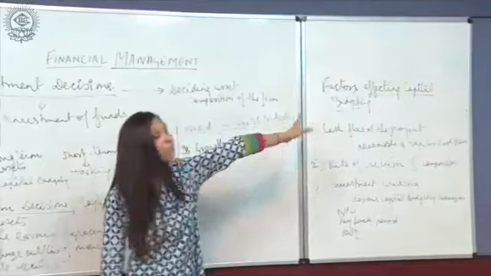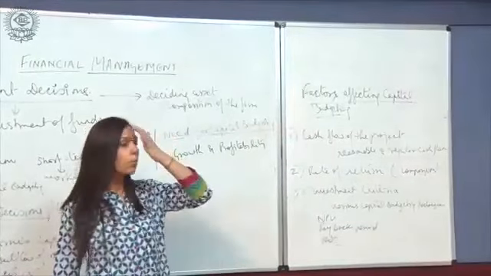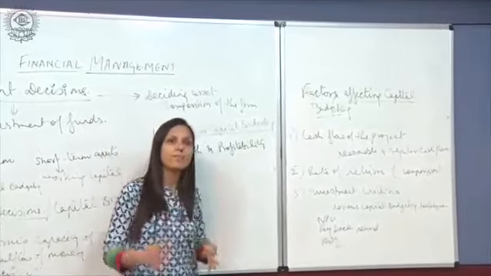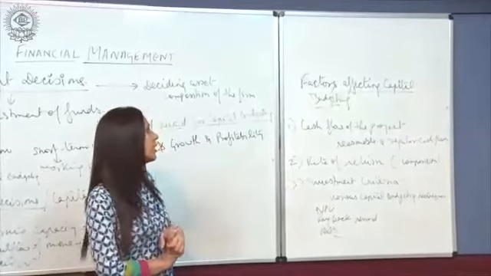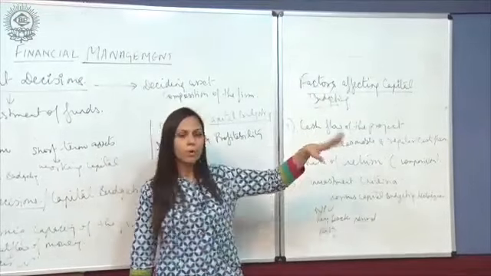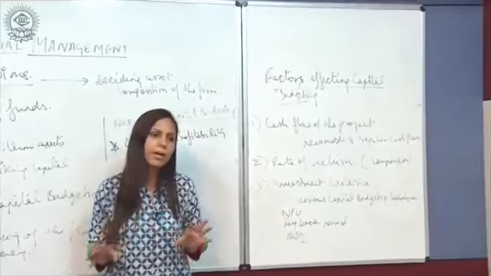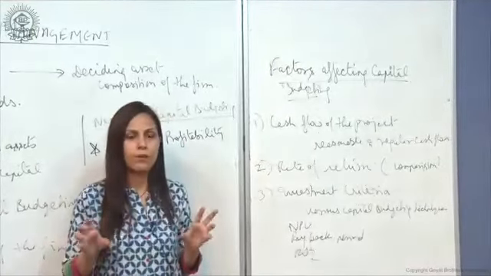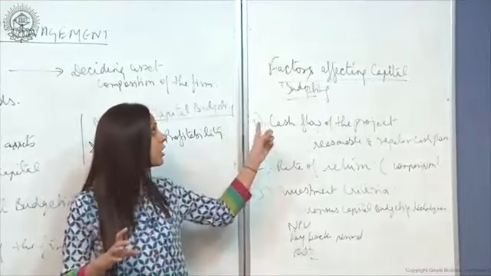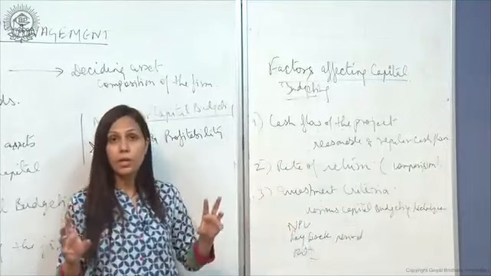Now the factors affecting capital budgeting. What are the factors which generally affect capital budgeting? First, the cash flow of the project. When we are deciding upon an investment in a fixed asset, we look at the cash flow of that particular project.